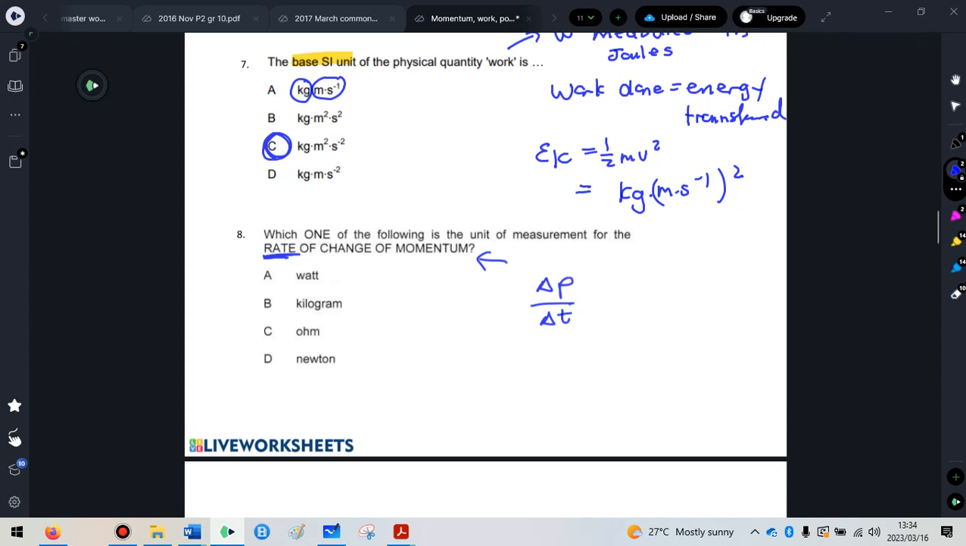So your job is to go to the data sheet and check, is there a formula you can manipulate that will look like this? And again, you've got this one. If you divide by delta T on both sides, it's actually equal to force, which we saw earlier as well. They're not asking what it equals, they say what is the unit of measurement for rate of change of momentum, and the unit for force is newtons.